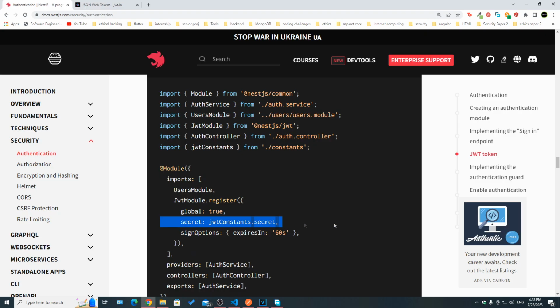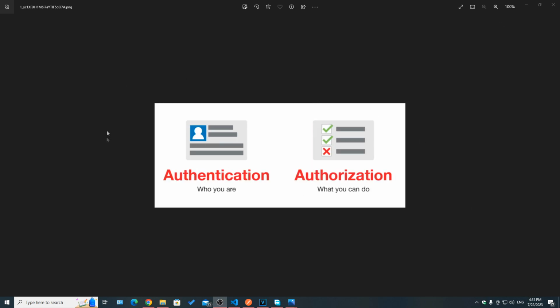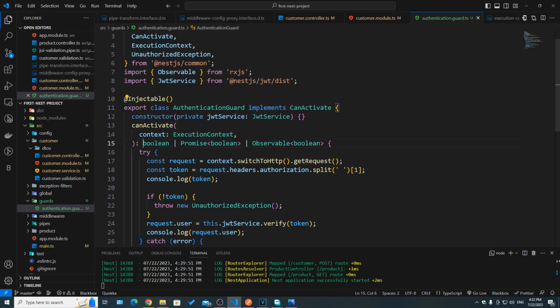We set the secret. So far, we've seen the role of a guard and where it is in our request response flow. We understood the difference and the relationship between authentication and authorization. We've seen how we can create a guard ourselves, @Injectable. It's a class, it implements CanActivate, it can return either boolean, Promise of boolean, or Observable.